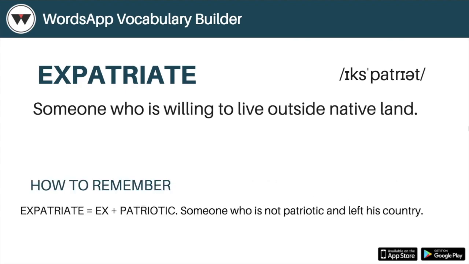Again, expatriate is easy to remember. As in a mathematical formula, it can be expressed as ex-patriotic. Ex, that is former, and patriotic. So who are formerly patriotic. Again, to remember, you can forcibly think a person who doesn't want to live in his own country has fled his country and is an expatriate. Just to remember, right?